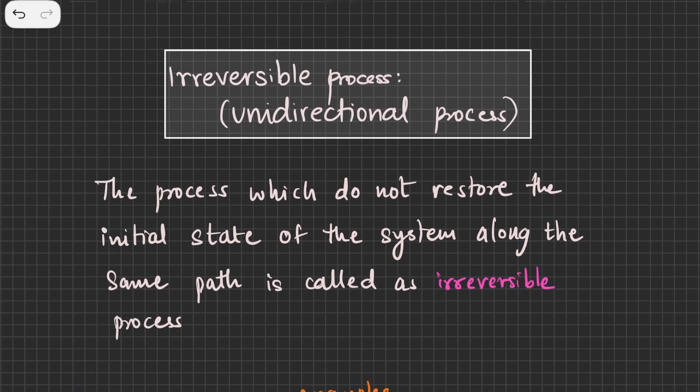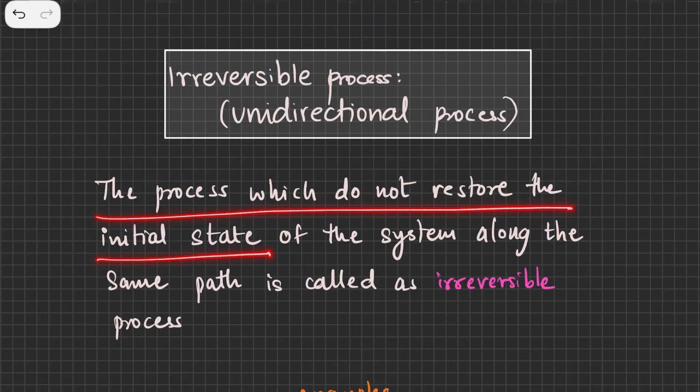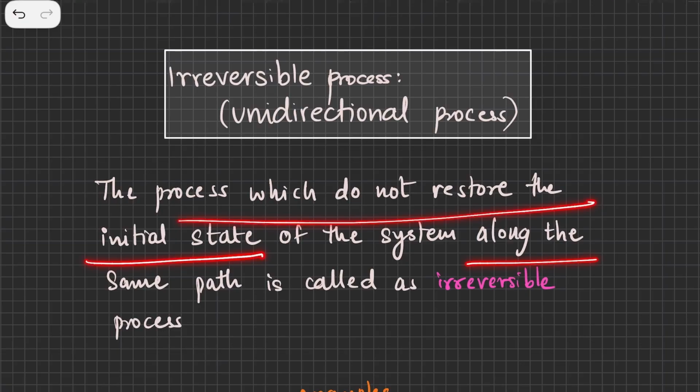So what does it mean? It means that the process does not restore its initial state. If you do not know what the state is, kindly go and watch the previous videos in the thermodynamics playlist. The process which does not restore the initial state of the system along the same path is called an irreversible process.